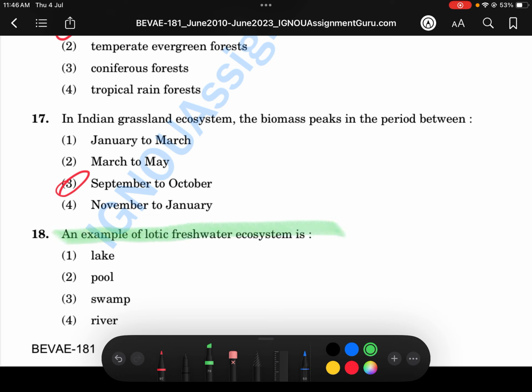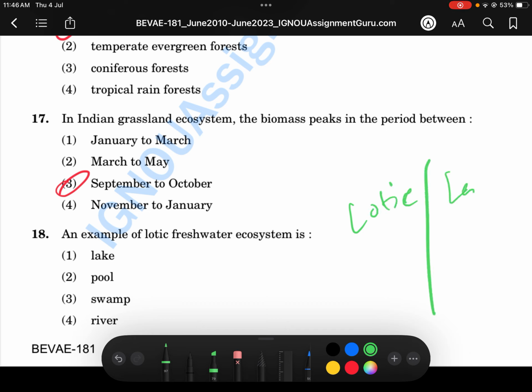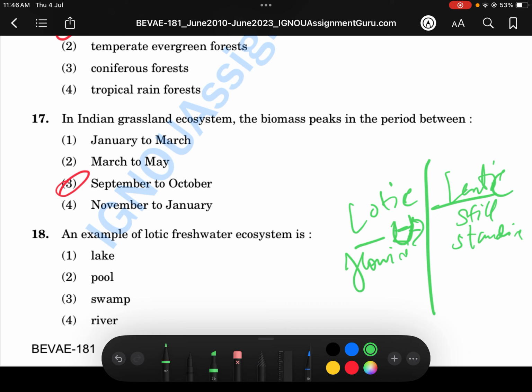The example of a lotic freshwater system is which? I'll first explain what lotic and lentic are. Take the example of a lota. It is actually the opposite: a lota has still water, so lentic is standing water, and lotic is flowing water. Simple, easy to understand.